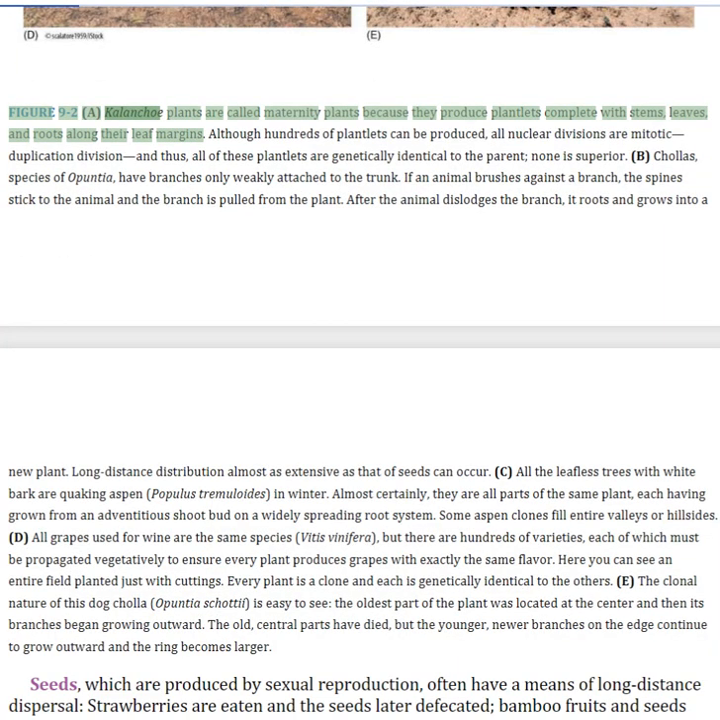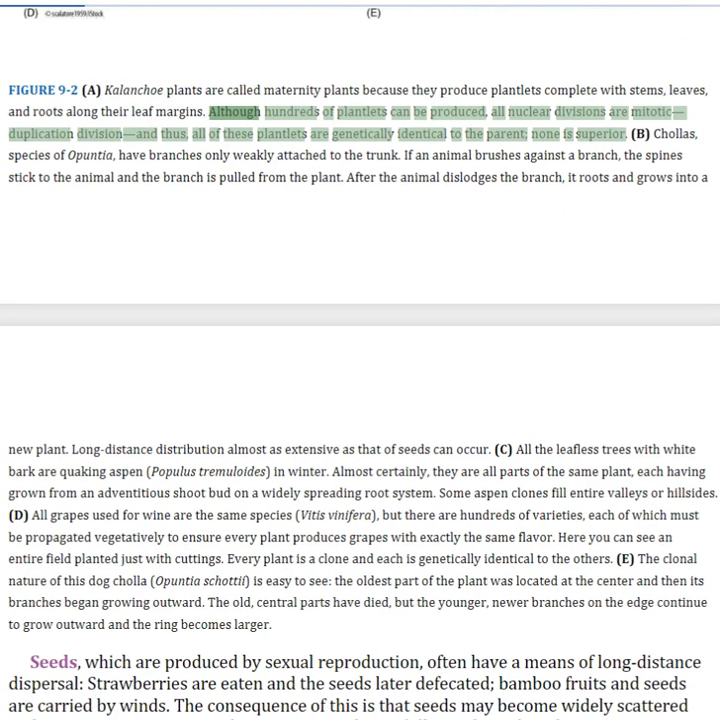Figure 9.2 Kalanchoe plants are called maternity plants because they produce plantlets complete with stems, leaves, and roots along their leaf margins. Although hundreds of plantlets can be produced, all nuclear divisions are mitotic, duplication division, and thus all of these plantlets are genetically identical to the parent.